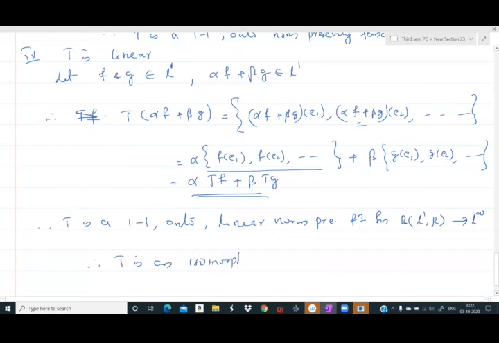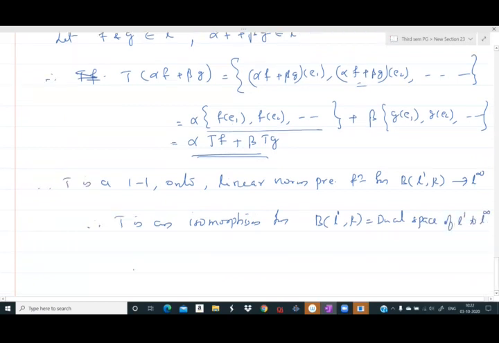Therefore, T is an isomorphism from the dual space of L1 to L infinity. Therefore, the dual space of L1, which is L1 dash, is equal to L infinity, and hence the theorem. Okay, thank you.